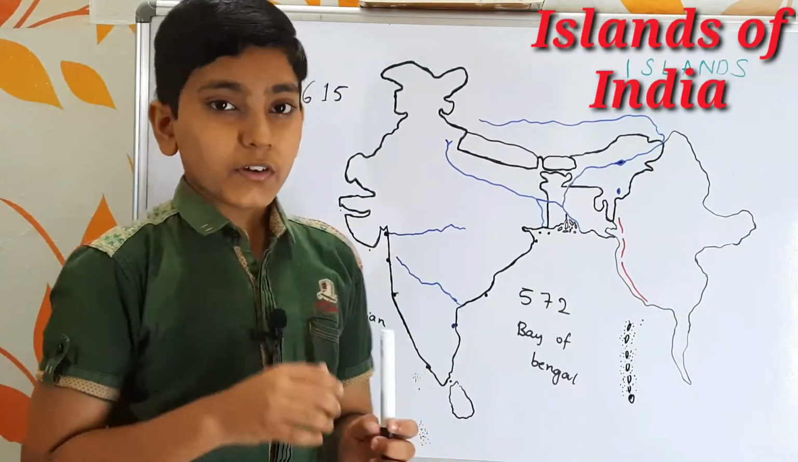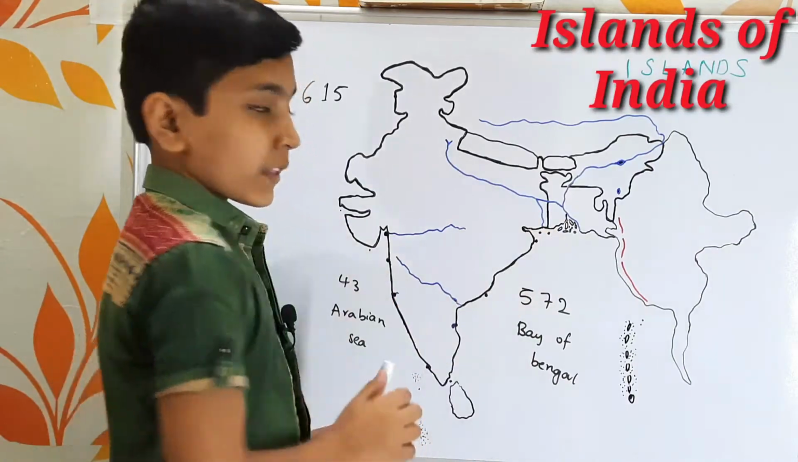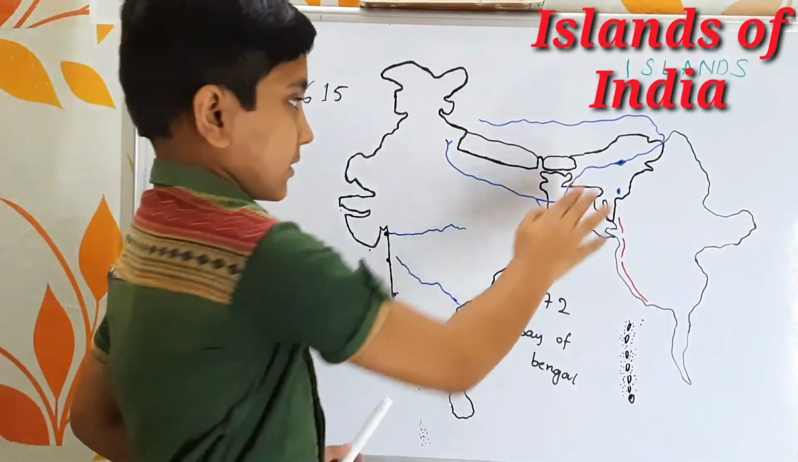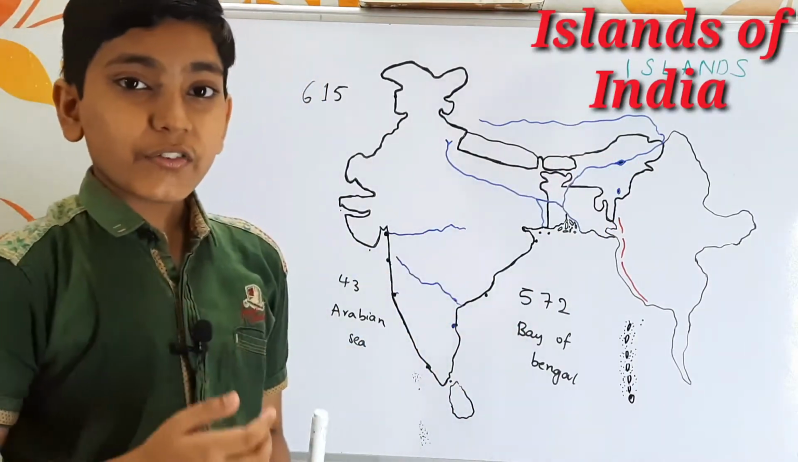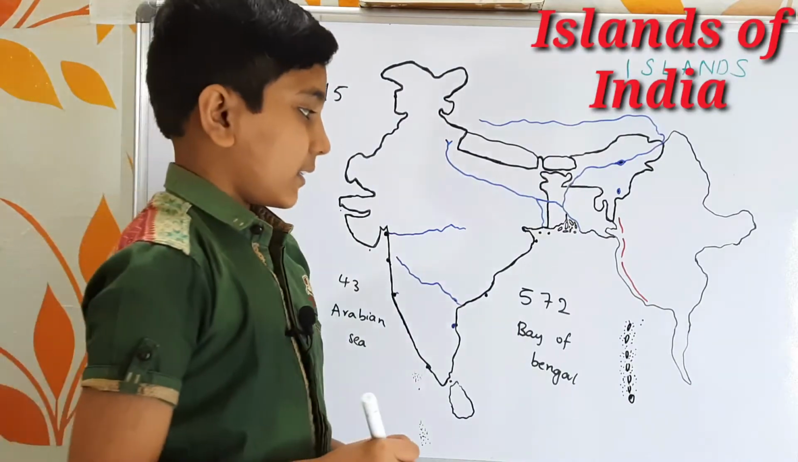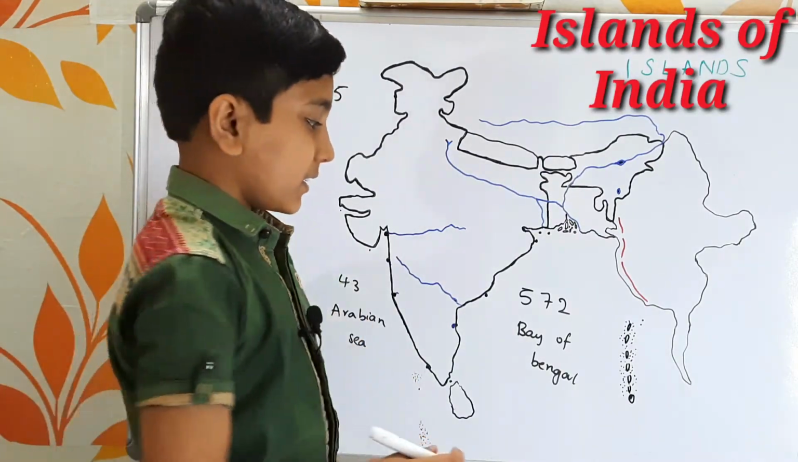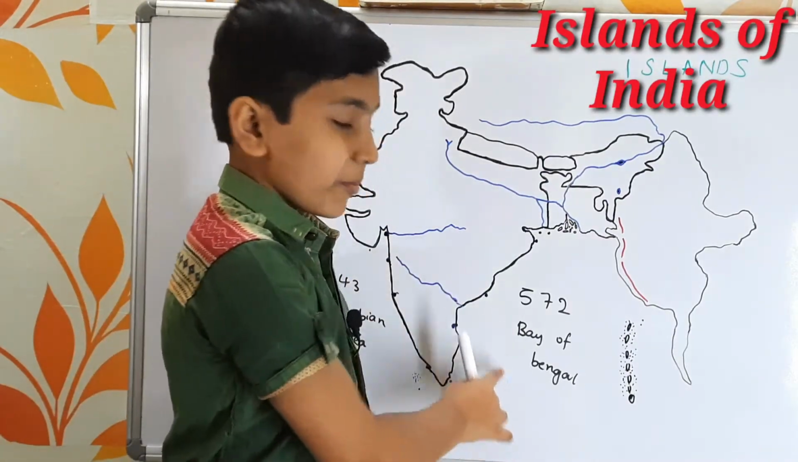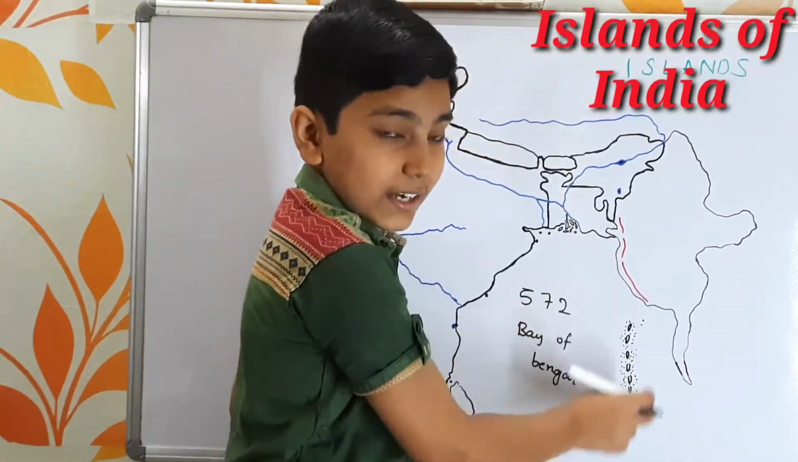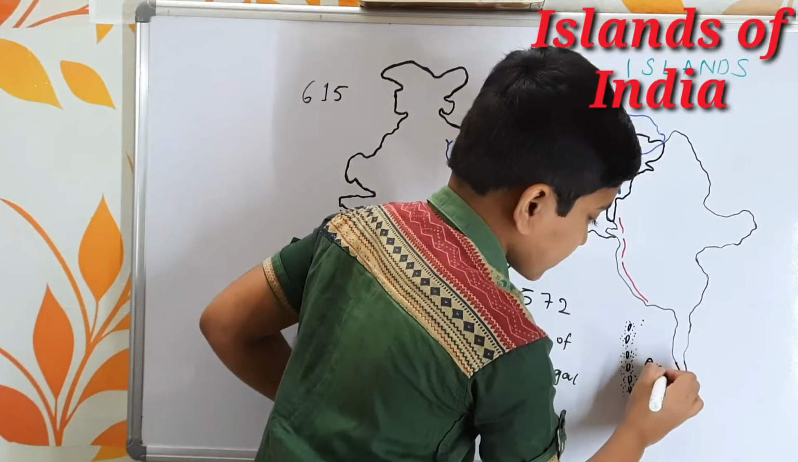Islands could be found in the seas. We can also find them in lakes and rivers. So in the rivers we could find islands, and at lakes and seas we can also find islands. Firstly, let us begin by discussing the islands of the Bay of Bengal. Firstly we find these islands, the Andaman and Nicobar Islands.